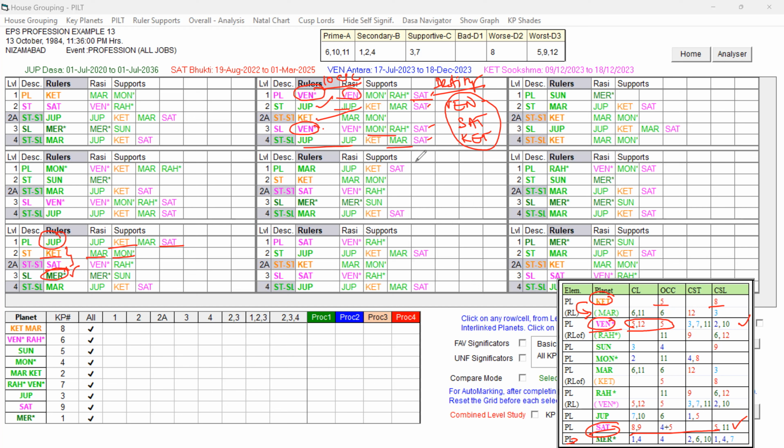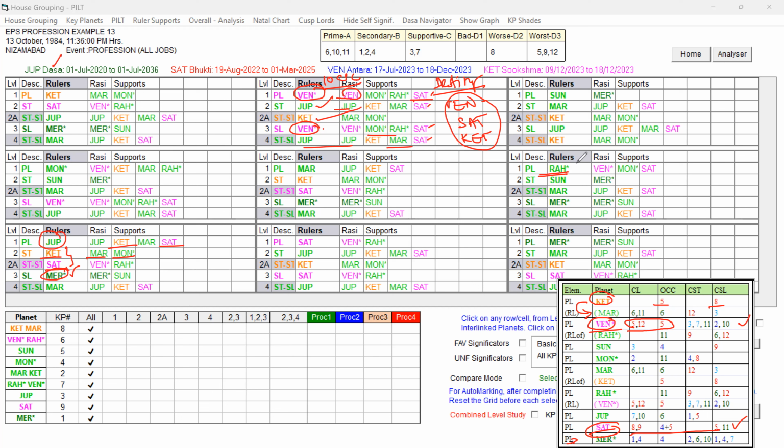Now let us check the Dasa lot. This native is running Jupiter Dasa. Previously he was running Rahu Dasa. Rahu Dasa was running up to June 2020. From July 2020 onwards, Jupiter Dasa is presently running. Now the question is, how is Rahu Dasa, and how is Jupiter Dasa going to be? Which is better, or which is having some weakness?